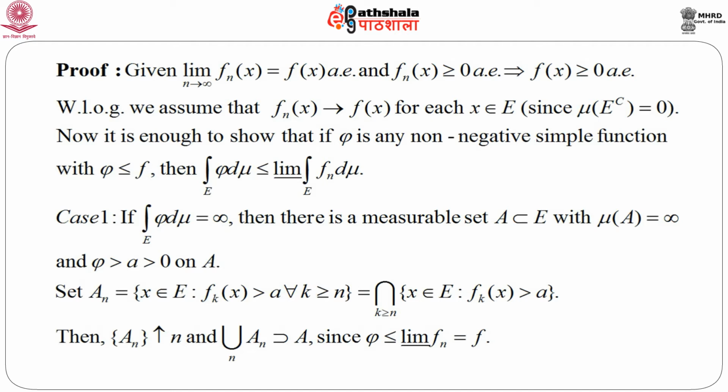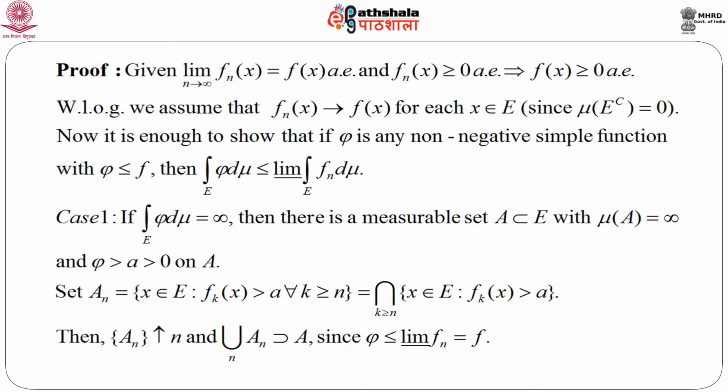Now, without loss of generality, since it is almost everywhere, we assume that f_n(x) converges to f(x) for every x belonging to E, since μ(E complement) equals 0. That means almost everywhere means that there is a set whose complement has measure 0.